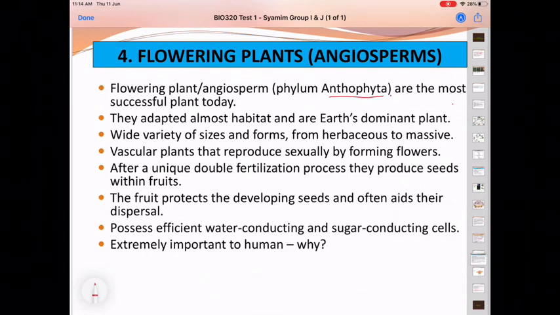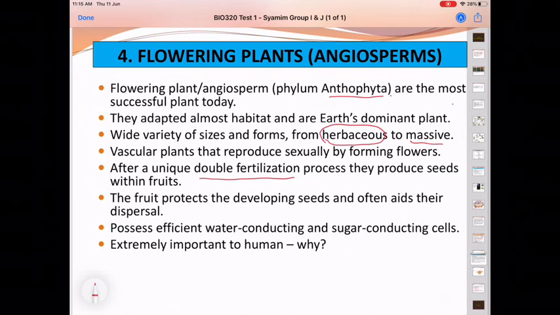So this plant, they adapted most habitat and are Earth's dominant plant. The variety of sizes is wide and the form also wide, from herbaceous. Herbaceous is tanaman herba ataupun non-woody plant, to massive. Vascular plant that reproduce sexually by forming flowers. After a unique double fertilization process, they produce seed within the fruit. The fruit protects the developing seed and often aids their dispersal. So this plant also possesses efficient water conducting and sugar conducting cell, and it is extremely important to human.